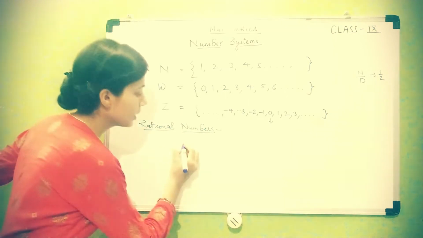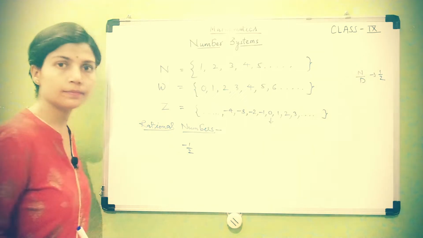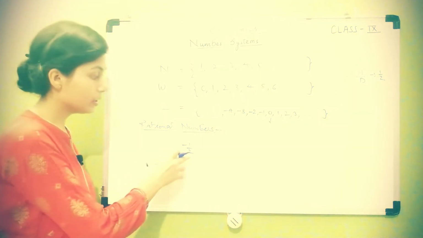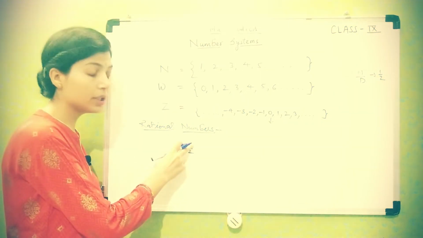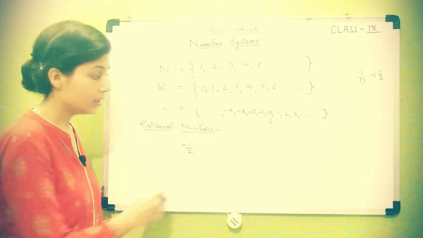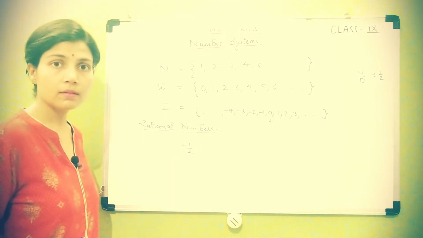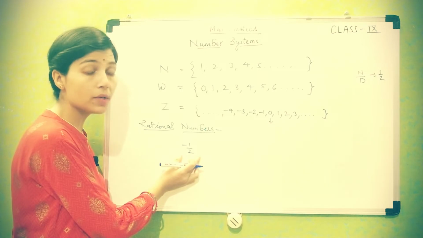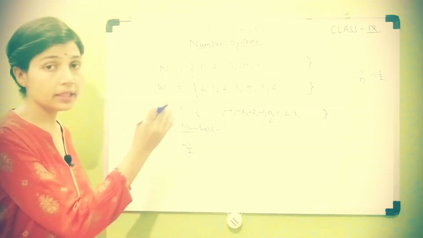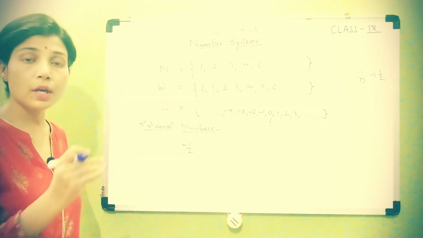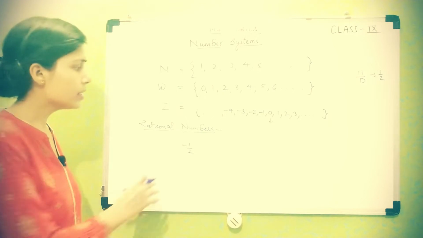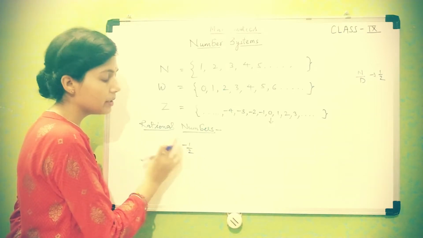For example, -1/2. Here the denominator is positive, but the numerator is negative, so it can't be a fraction. A fraction will always be positive, meaning the numerator and denominator should be positive. But in the case of a rational number, it can be negative.